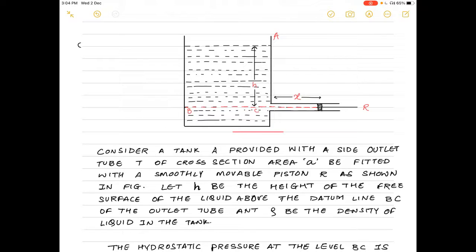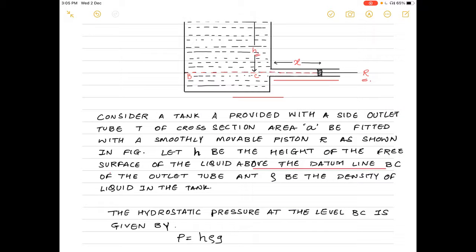Tank A we have considered, it is having a side outlet, which is having a piston R, which can smoothly move inside and outside of that side tube. Let h, this is small h, be the height of the free surface of liquid above the datum line BC. BC is the datum line from the side tube which is attached to this tank. From that, the height of the liquid is small h. It means that much amount of liquid is present above that datum line or above that tube.